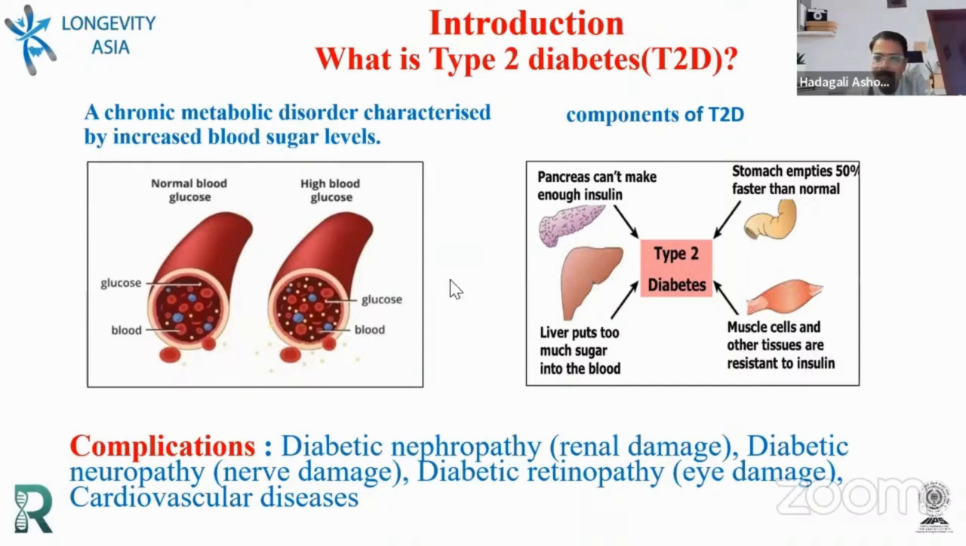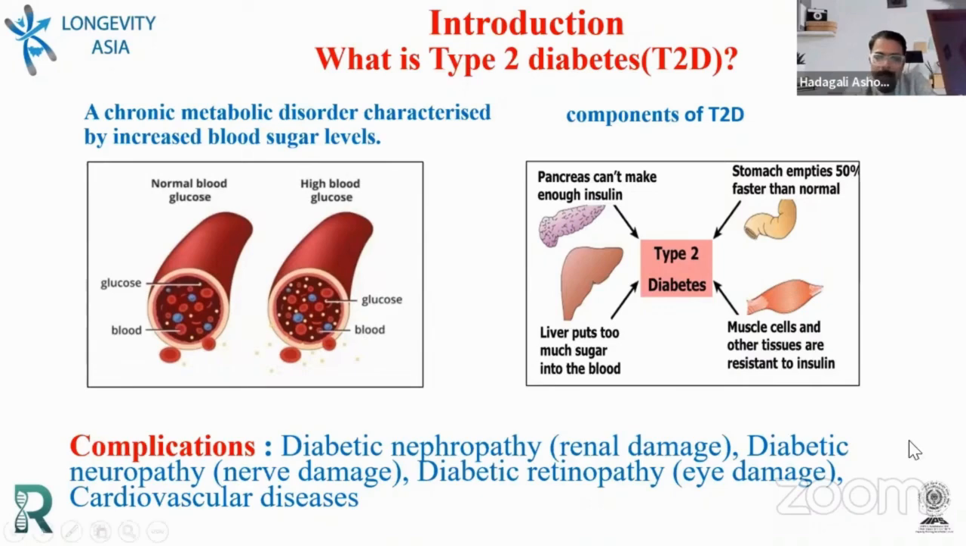So the reasons are these: the pancreas may not make enough insulin, because insulin is a very important hormone in regulating the glucose level in the blood. It facilitates the uptake of glucose into the cells. So if enough insulin is not there, then glucose will be retained in the blood. That's one of the major reasons why people develop T2D. Also, over a period of time, the muscle cells and tissues may develop resistance to this insulin. So even if there is insulin, since they have developed resistance, that is another reason why individuals will have glucose in their blood.